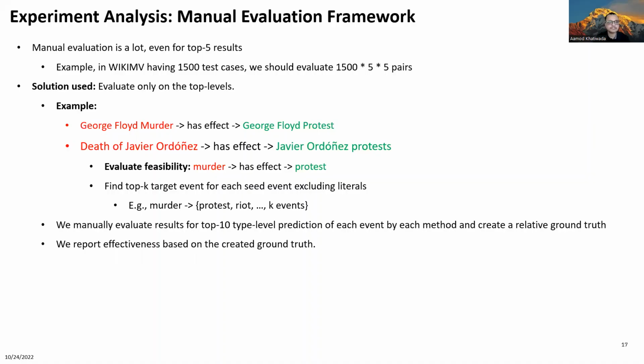For example, for these two triples, George Floyd murder has effect George Floyd protest, and death of Xavier Ordonez has effect Xavier Ordonez protest. Both of these triples are about murders and the following protest. So we map them to their respective type level and evaluate the correctness of murder has effect protest. Then we find the top 10 target events for each seed event by each technique, which we use to create a relative ground truth. Over this ground truth, we report precision and recall.